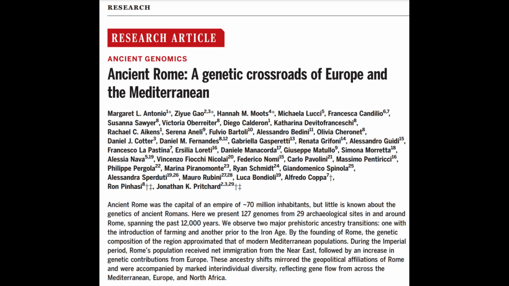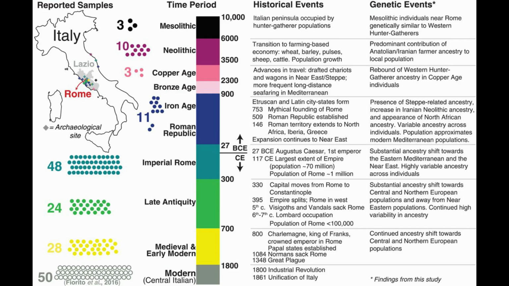The key takeaway from this abstract is clear, and that is that during the imperial Roman period there was a shift towards the Near East, whereas by the medieval period there was another shift towards Europe. Thus, Italy has seen many genetic transformations throughout its history. Here is the chart from which the samples were taken from across the province of Lazio, where Rome is located, and you can see that these are from all across various time periods, and then the historical events are listed there, and so are the genetic events.